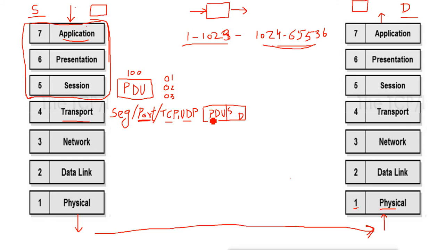Everything is added extra here, and it is called the header. So it adds this extra header into the original PDU, and then forwards the data to the network layer. Now the network layer will do what?